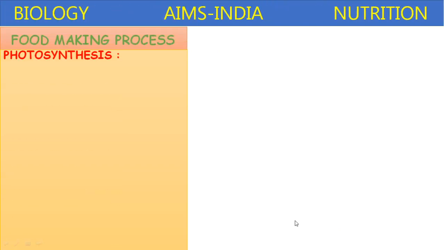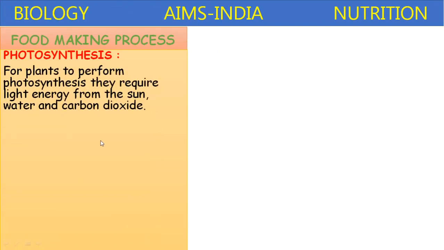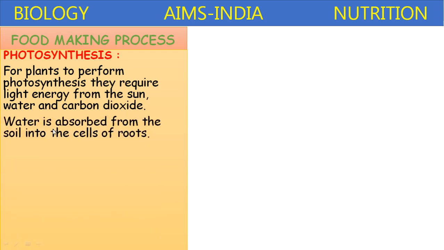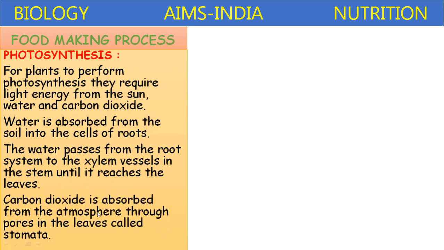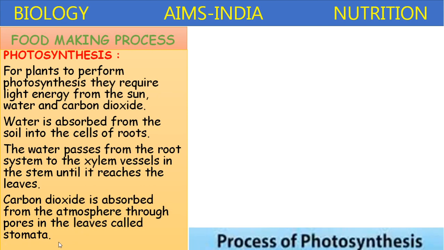Next, the food making process: how does photosynthesis occur? For plants to perform photosynthesis, they require light energy from the sun, water and carbon dioxide. Water is absorbed from the soil into the cells of roots. The water passes from the root system to the xylem vessels in the stem until it reaches the leaves. The carbon dioxide is absorbed from the atmosphere through pores in the leaves called stomata.